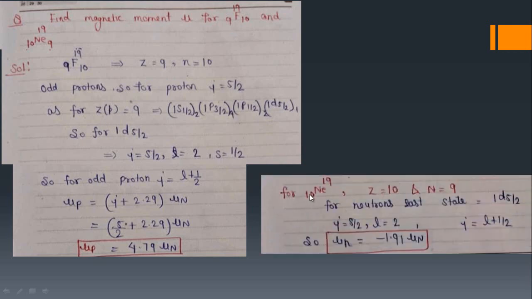And in the same way we can calculate for 10Ne19. Here protons are even, 10, and neutrons are odd, 9. So we will find out the state for these neutrons, and it will be the same, because of this order. So your last neutron will go in the d5/2 state. So J is 5 by 2, L is 2, and the condition is that J is L plus half. For the odd neutron the formula is simple: if J equals L plus half, it's minus 1.91 mu n. So this is how we can calculate the magnetic moments for odd proton and odd neutron.